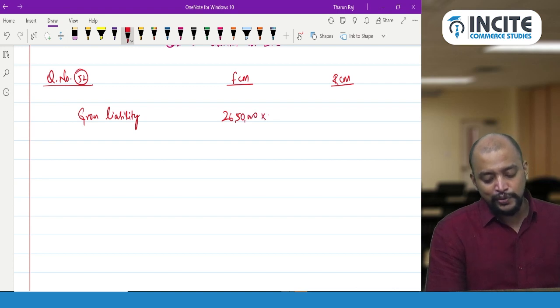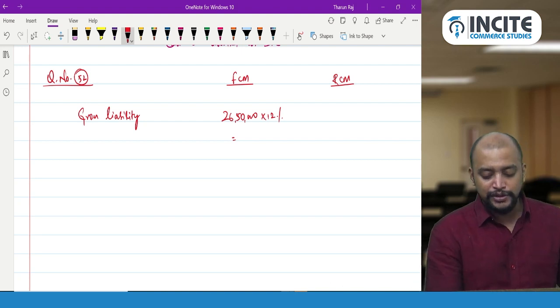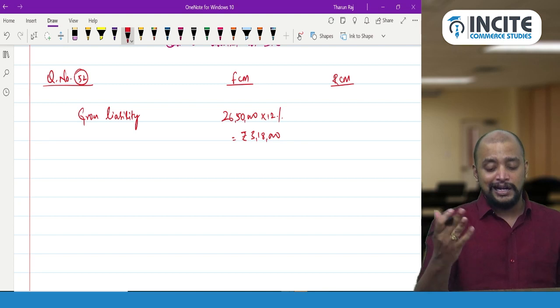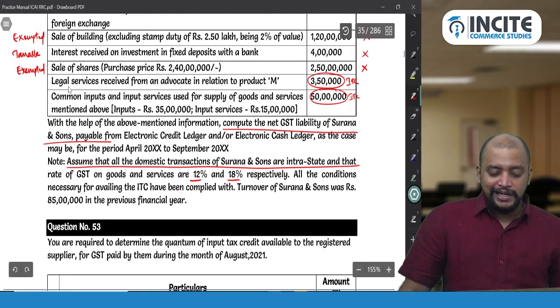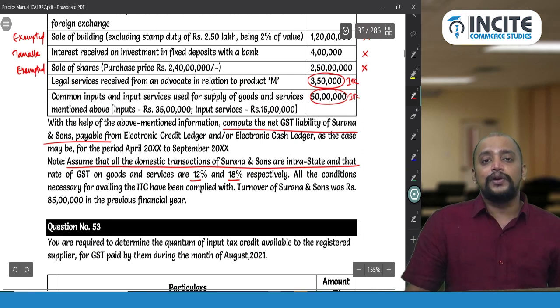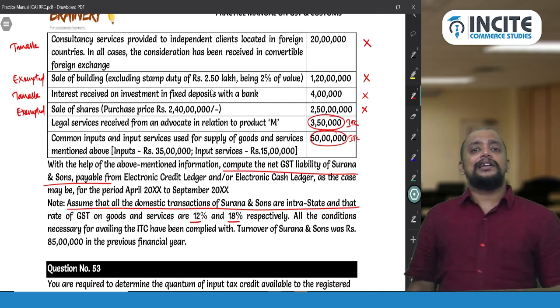26,50,000 into 12%, that comes to 3,18,000, which will be our gross liability under FCM. We even have RCM liability also. What is that? Legal service received from an advocate in relation to product M. So legal services will be coming under RCM.